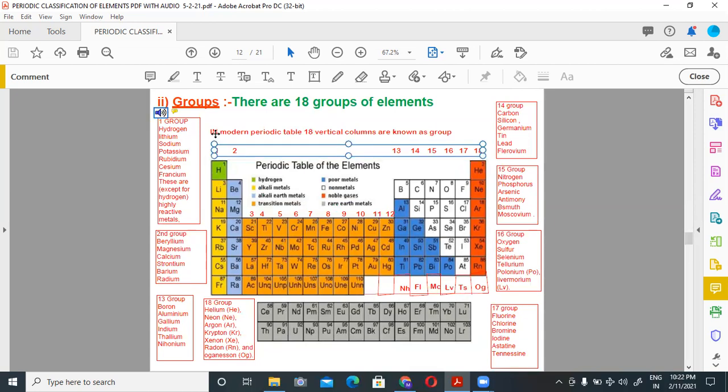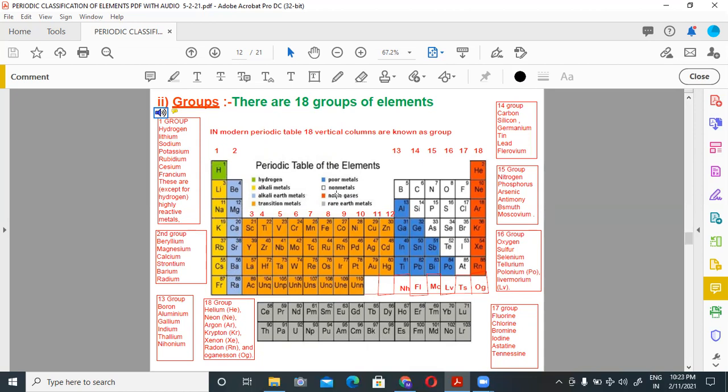There are 18 groups of elements. In the modern periodic table, 18 vertical columns are known as groups. In first group there are elements hydrogen, lithium, sodium, potassium, rubidium, cesium, francium. These are, except hydrogen, highly reactive metals. In second group we have elements beryllium, magnesium, calcium, strontium, barium, radium.